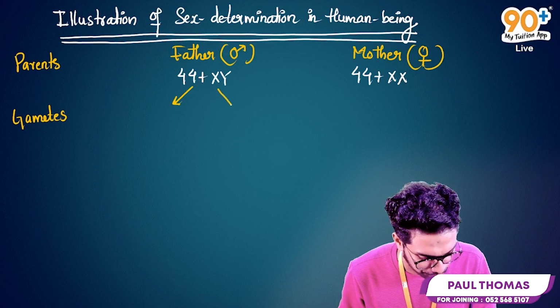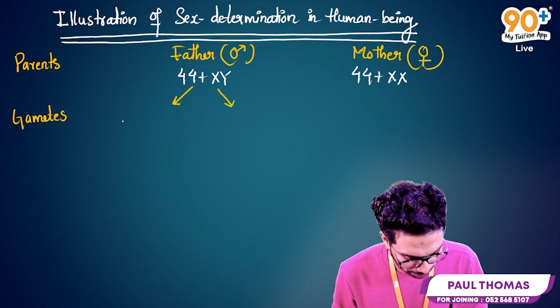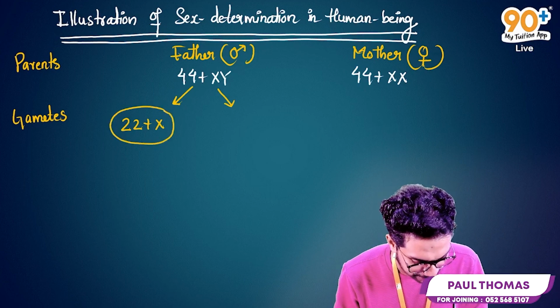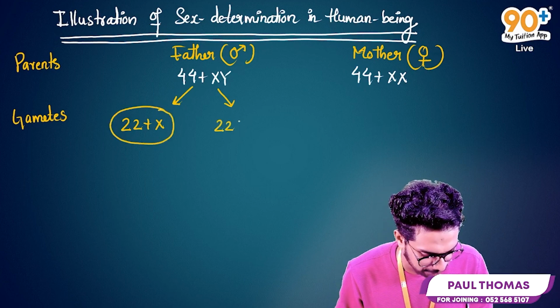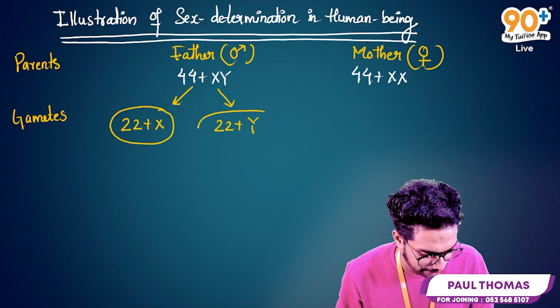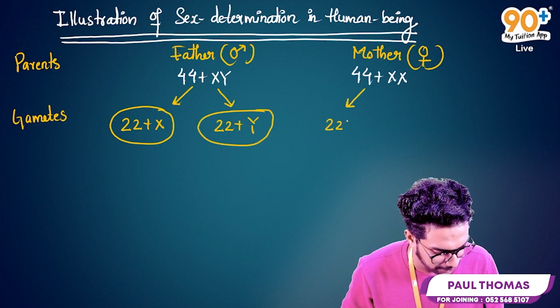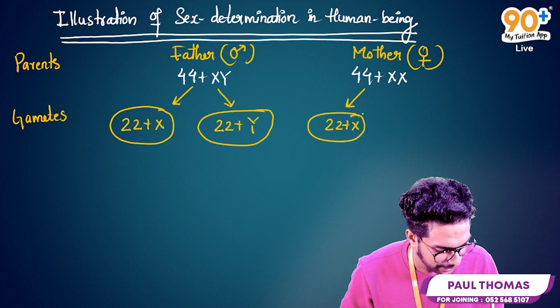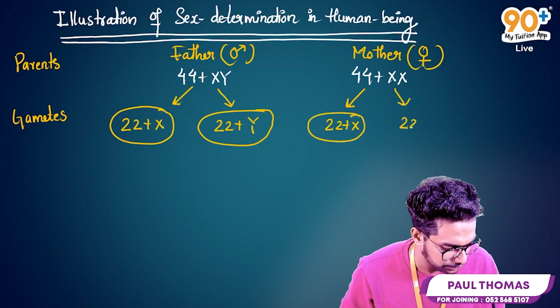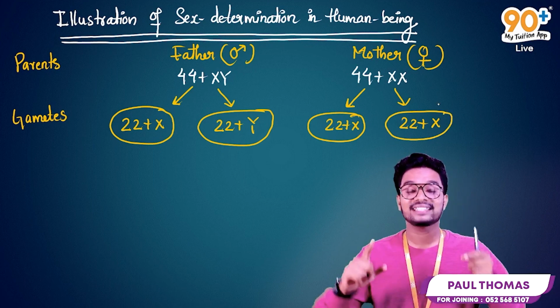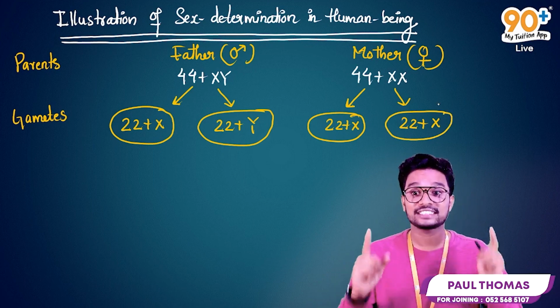During the gamete formation, there will be 22 plus X chromosome in one gamete and 22 plus Y chromosome in another gamete. In the mother there will be 22 plus X chromosome and 22 plus X chromosome as well, because gametic cells always have only a haploid set of chromosomes.